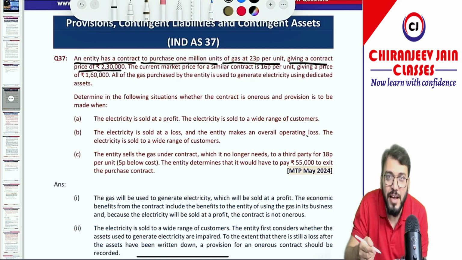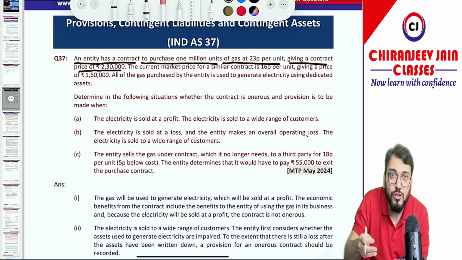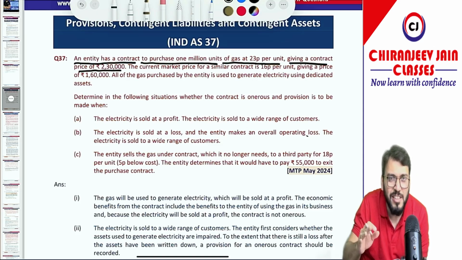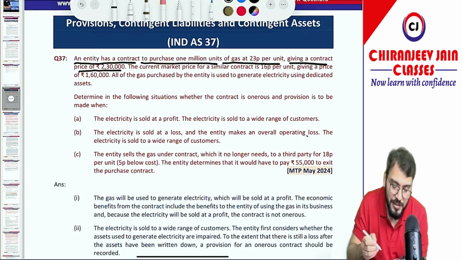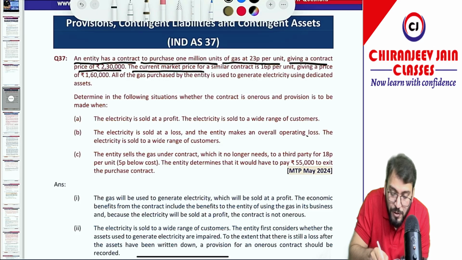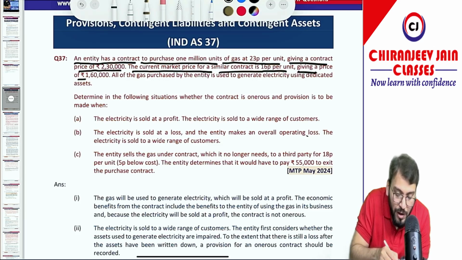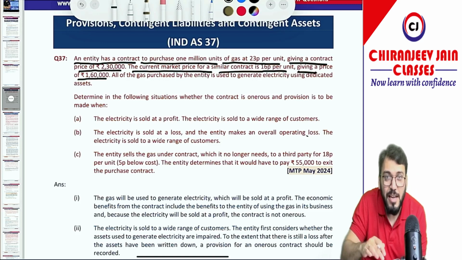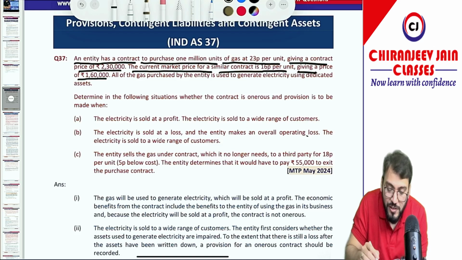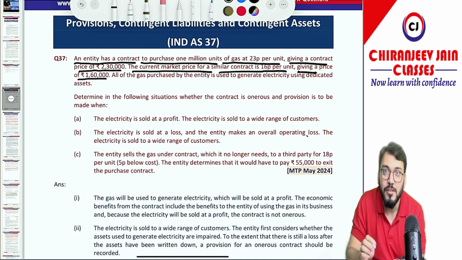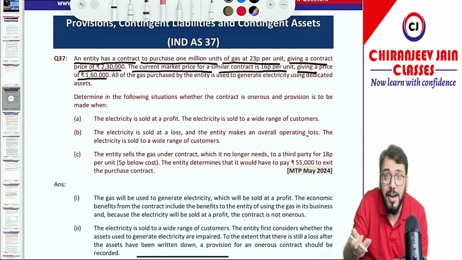So they have done one contract to purchase 1 million units at 23 paise. So of course it is an executory contract. The current market price for a similar contract is 16 paise per unit, giving a price of 1,60,000. Now the same gas can be purchased at 16 paise per unit. Correct. So of course the contract might become onerous.